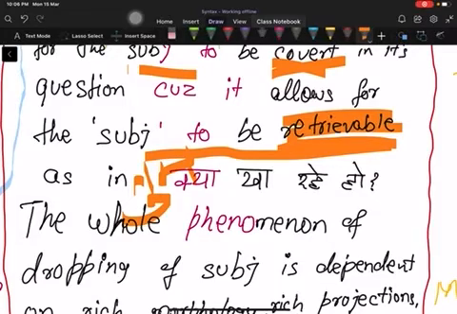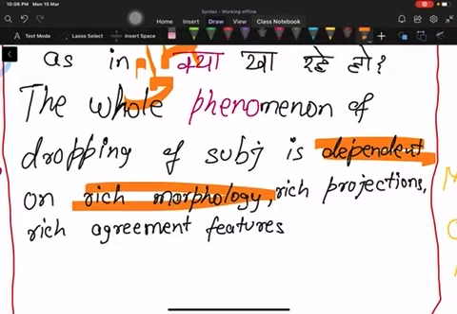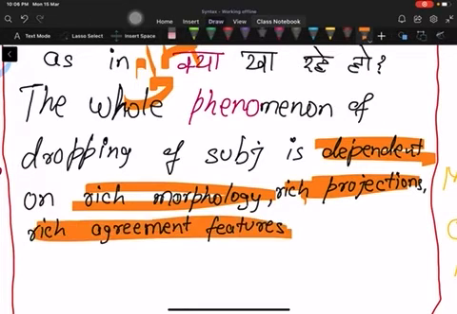a grammatical sentence. The whole phenomenon of dropping the subject is dependent on rich morphology, rich projections, and rich agreement features of a language. That's how you can retrieve data, and you can drop them in sentences. You can drop them, you can retrieve them. And why can you do that? It is because they have a rich morphological system, rich agreement features.